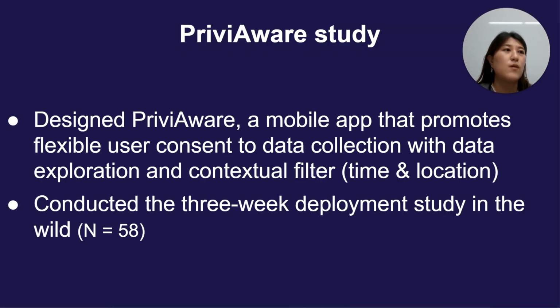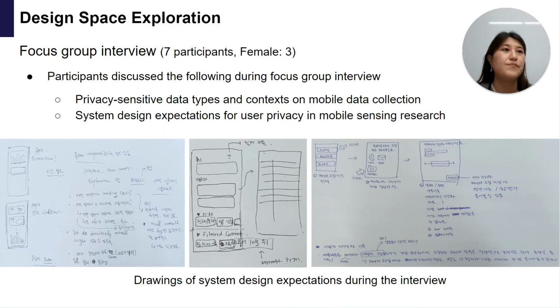Thus, we present PriviAware, a mobile app that promotes flexible user-consented data collection with data exploration and contextual filter, which allows disabling data collection based on a user's contextual preferences based on time and location. We set out a 3-week deployment study in the wild with 58 participants.